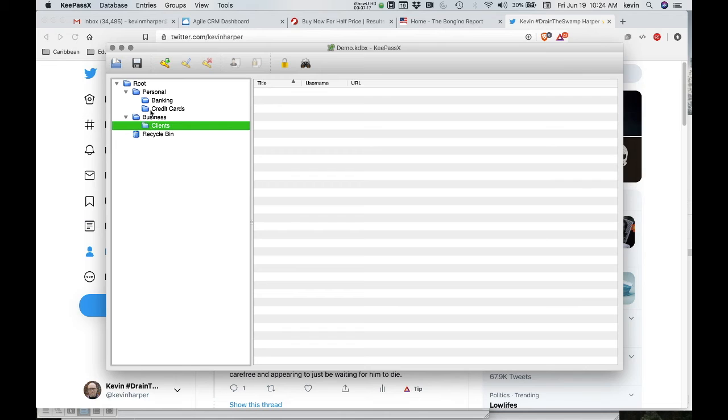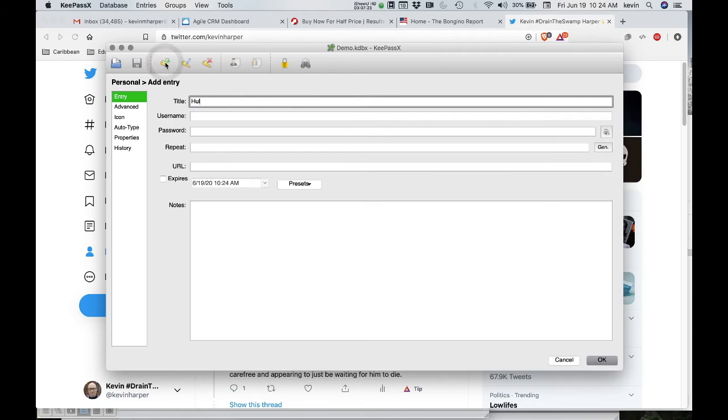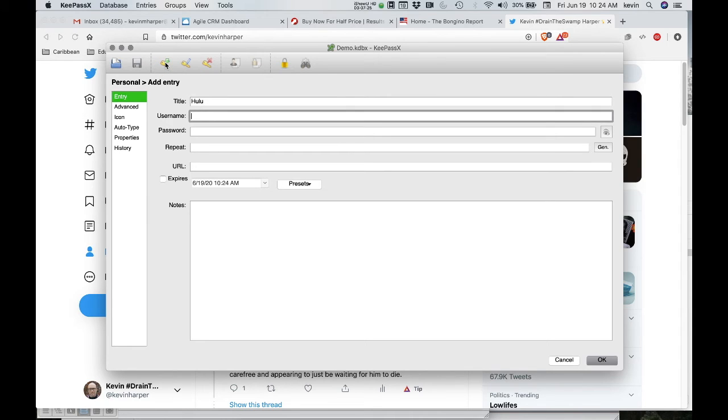All right, so that's how you organize it in folders. Let's say I'm going to create a new personal login. I'm going to go to this button here, and I'm going to say, "Oh, this is my Hulu login," right? So I'm going to give it my username at gmail.com, and now here's the cool thing.